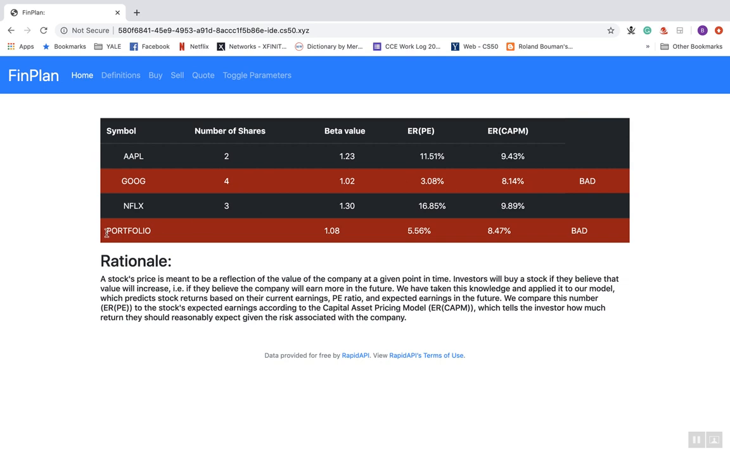We see through this portfolio here that the weighted average of these numbers is bad, and the reason is because we have a lot of shares of Google right here in this portfolio.